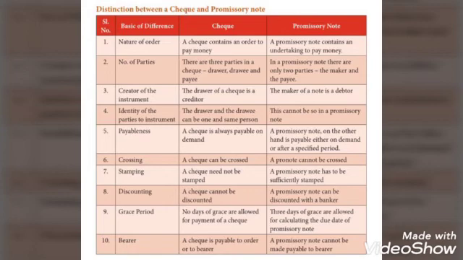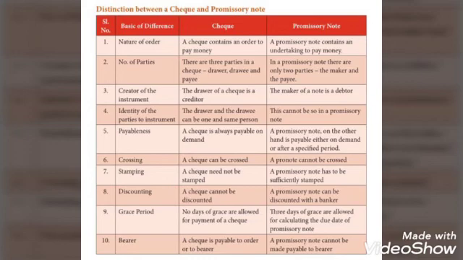The first difference is nature of order. Under check, a check contains an order to pay money. But a promissory note contains an undertaking to pay money. And the second difference is number of parties. Under check, there are 3 parties: drawer, drawee and payee. But in promissory note, there are only 2 parties, the maker and the payee.